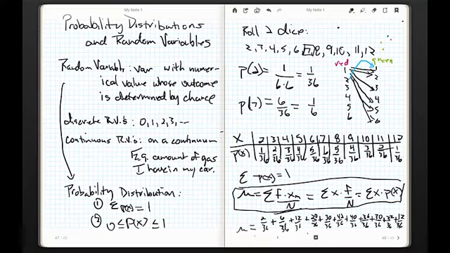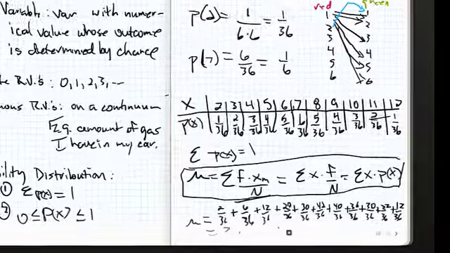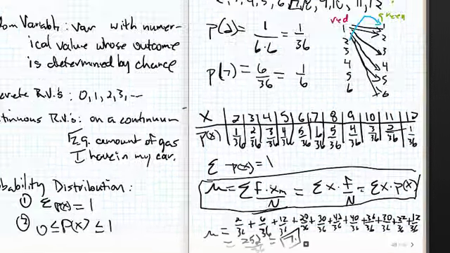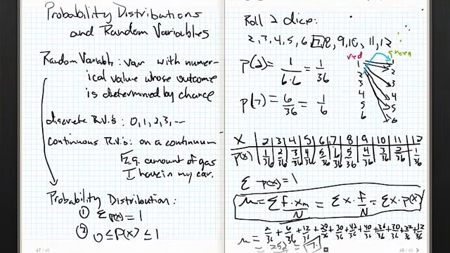If I throw that in my calculator, if I do it by hand, I get 252 over 36. That looks a little funky. If I throw it in my calculator, guess what I get? 7. The average roll with 2 dice is a 7. It's the one that occurs the most. It is at the center of the distribution, literally as well as mathematically. Okay?